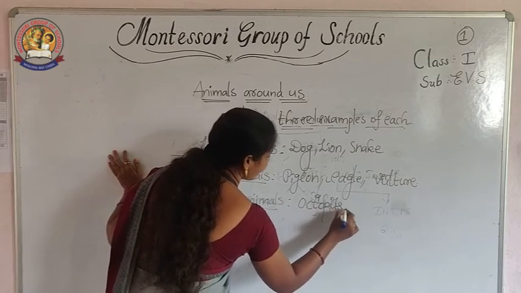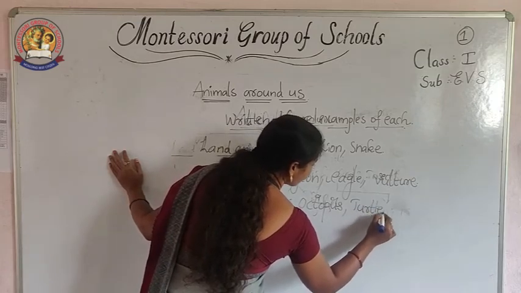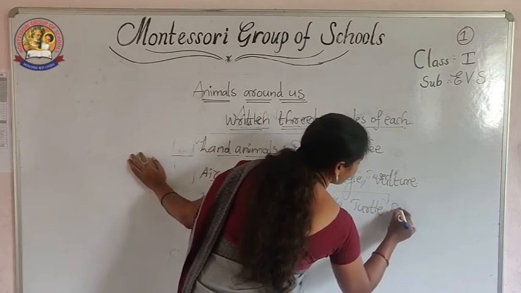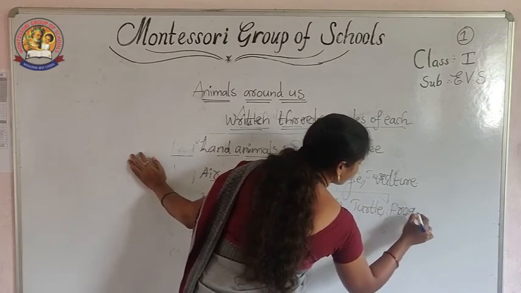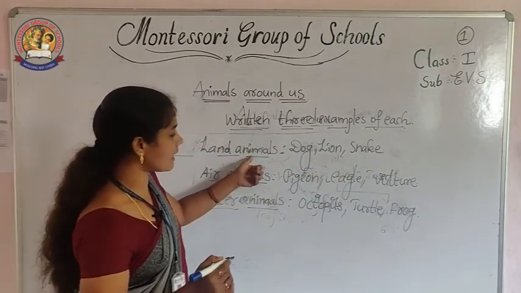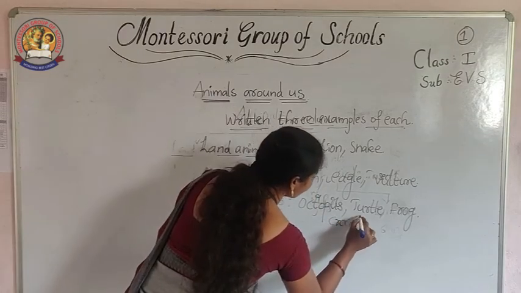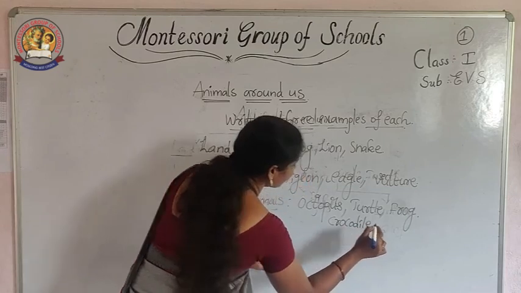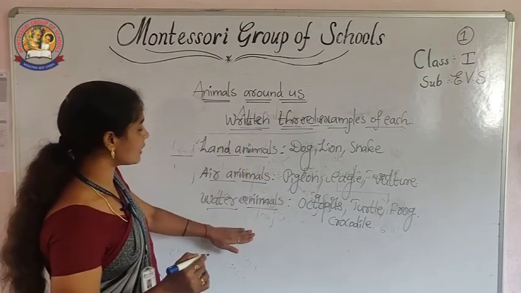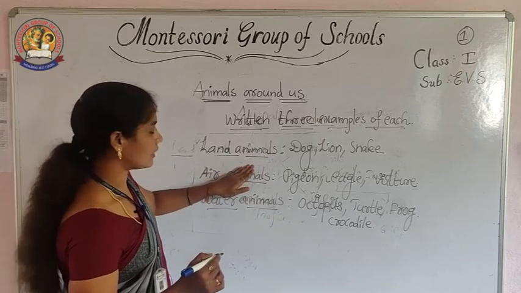Octopus is living in the water. Do you know about turtle? Turtle is also an example for water animals. Next, frog. Do you know the speciality of this frog? It can live in the water as well as on the land. You take crocodile. Crocodile is also living in the water as well as on the land. So these are the examples of different kinds of animals based on the surroundings.